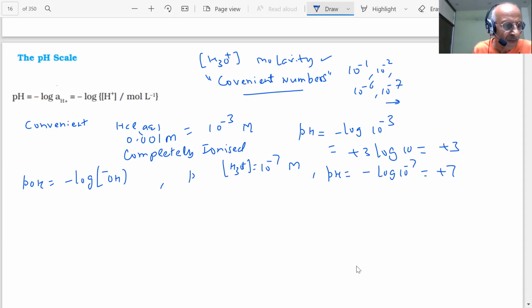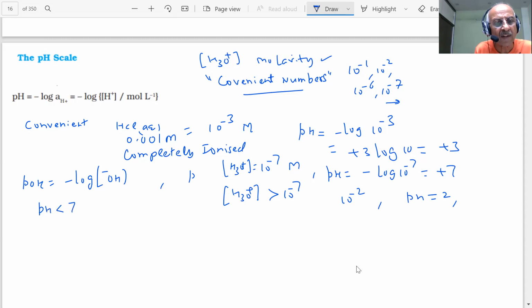And if the hydronium ion concentration is greater than 10 minus 7, say 10 minus 2, then pH is equal to 2. Therefore, pH less than 7 is acidic, pH equal to 7 is neutral, and pH greater than 7 is basic, students.